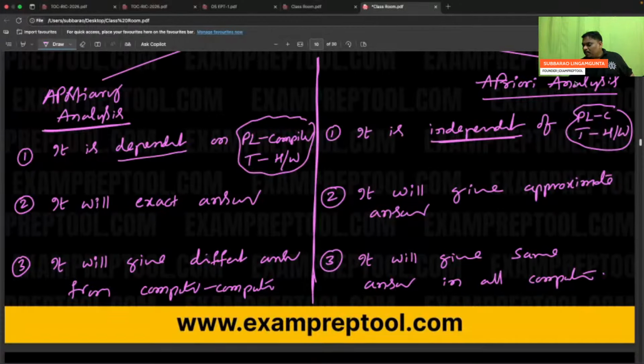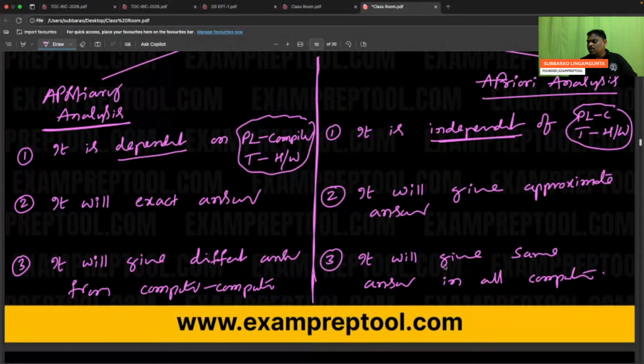But what is the meaning of priori analysis? Immediately. It is independent of programming language, the compiler, and the type of hardware. Because it is independent, it will give an approximate answer. Real things it is not taking into consideration. It will give an approximate answer. The advantage is that in every system, you get the same answer.